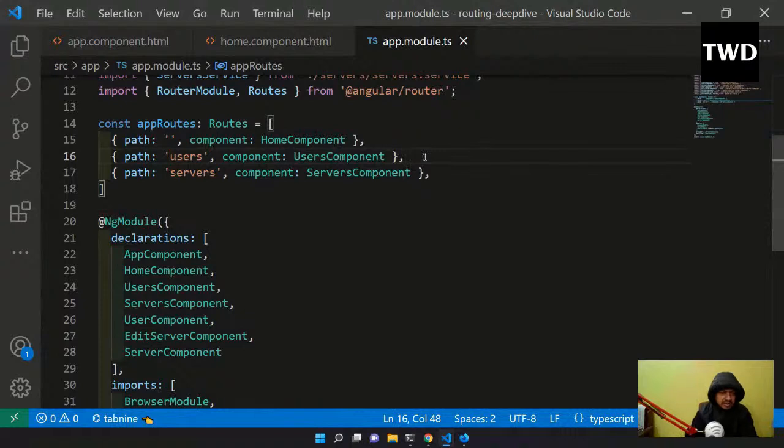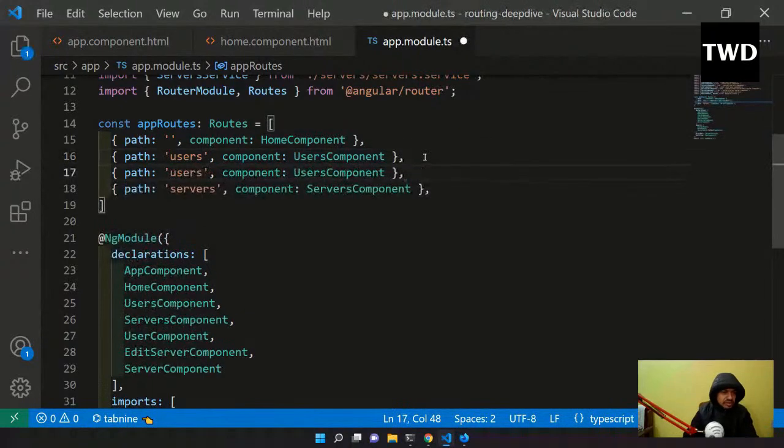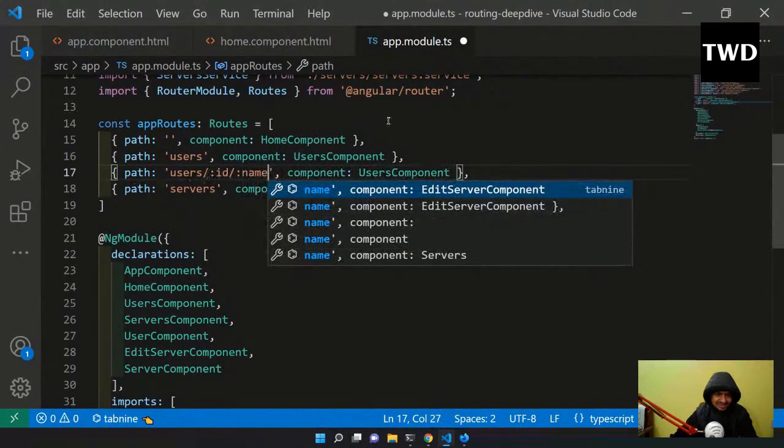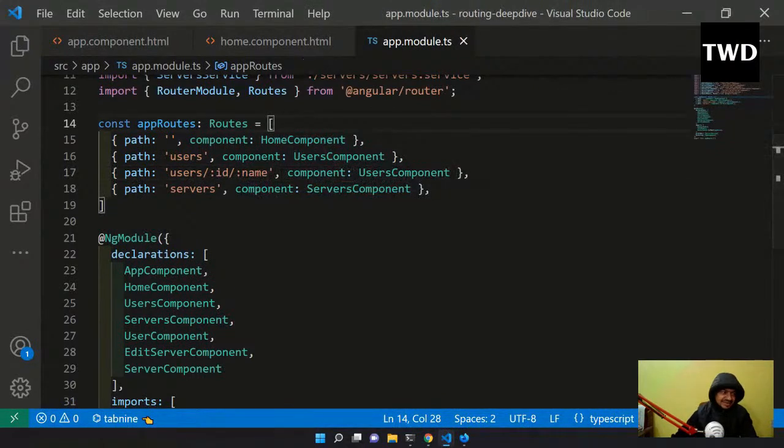So I'll add this, and it will load the user component only, but it is users, then id, and then I'm having two wildcards, id and name. Save it. Now for this, where is our user component?